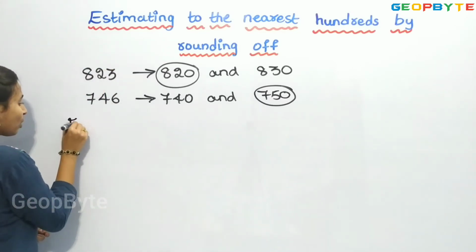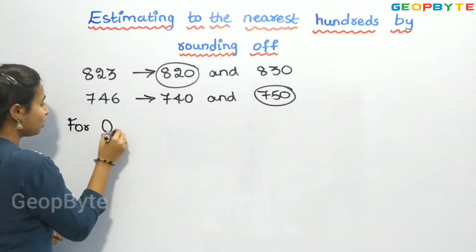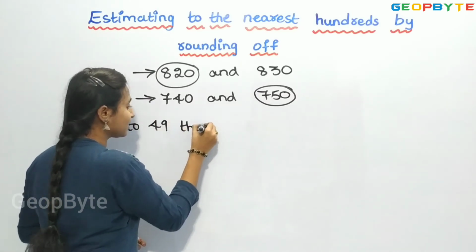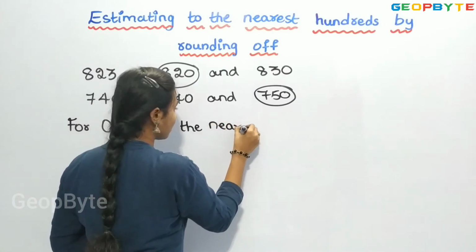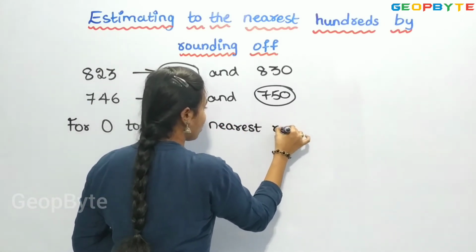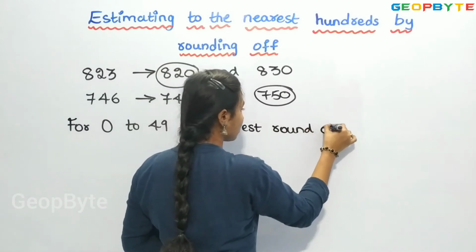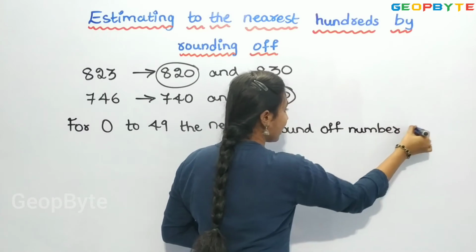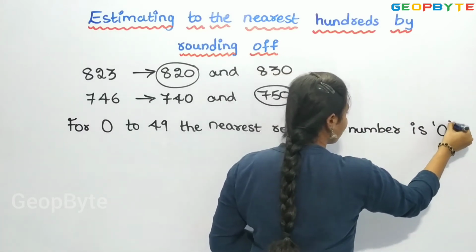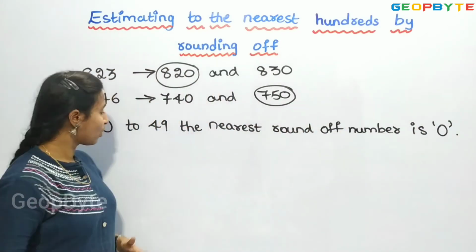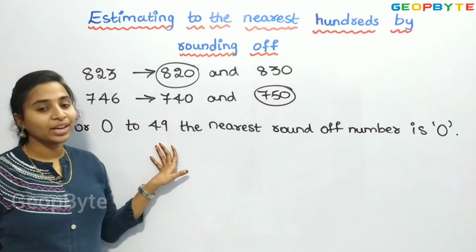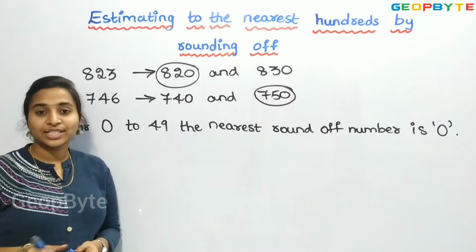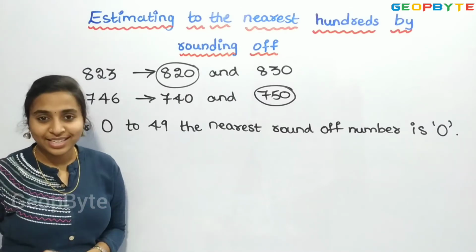See, for 0 to 49, the nearest round off number is 0. So for 0 to 49, the nearest number will be 0. That is, we need to round off to 0.